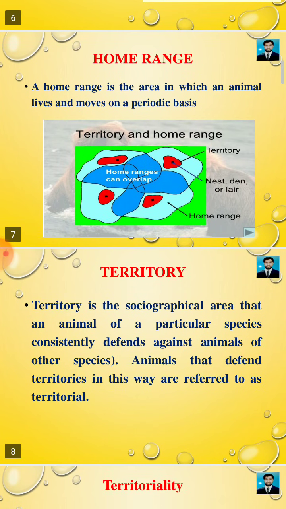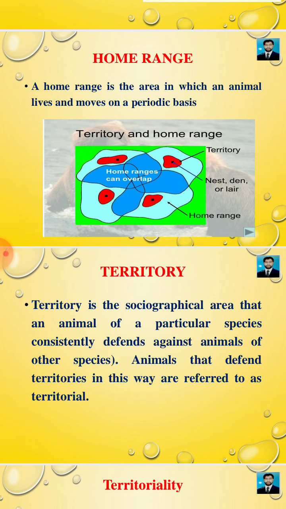Okay, home ranges. A home range is the area in which an animal lives and moves on a periodic basis. We also have some home ranges in which we move on a daily basis. Territory and home ranges, nest, den, or lair.